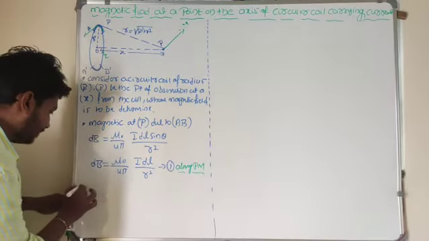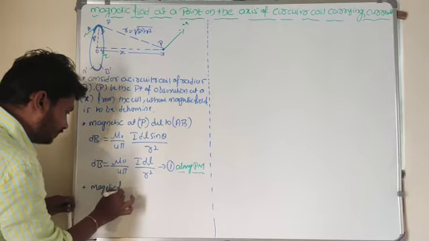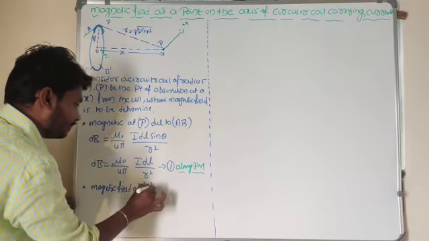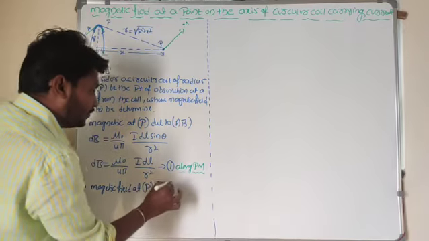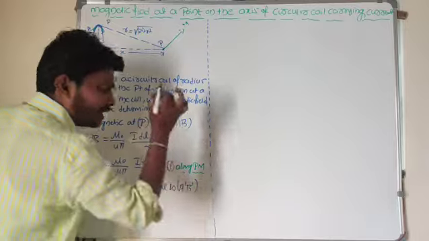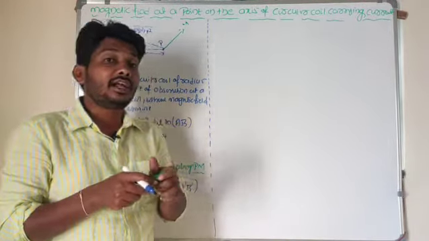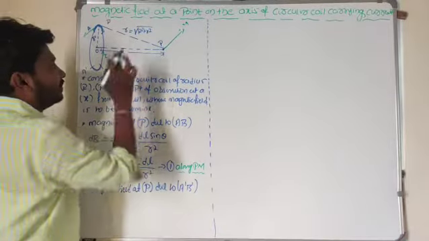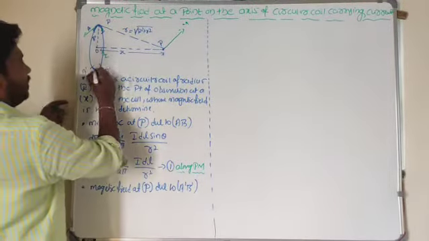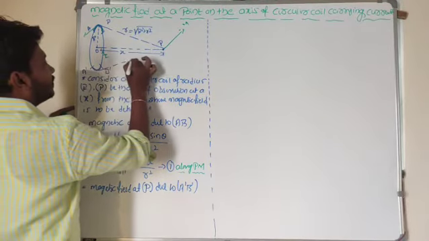Similarly, I can consider the magnetic field at P due to length element A dash and B dash. Due to length element A dash and B dash, we will get a certain magnetic field at this point. The magnetic field value depends on, for example, the distance between length element A dash, B dash and the point of observation.